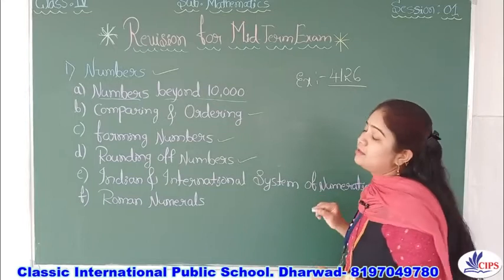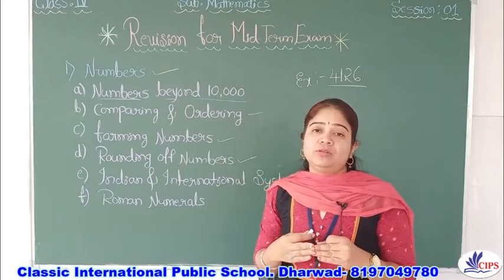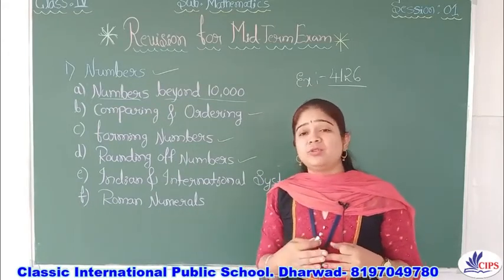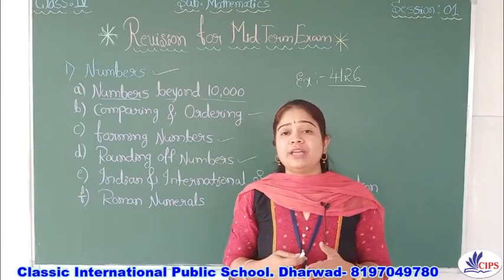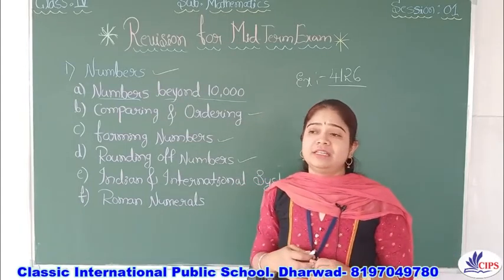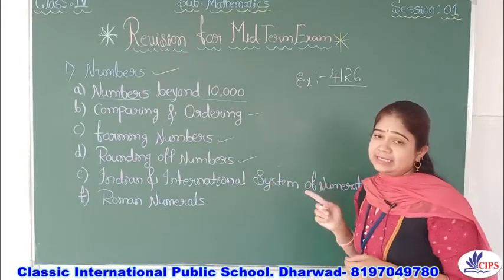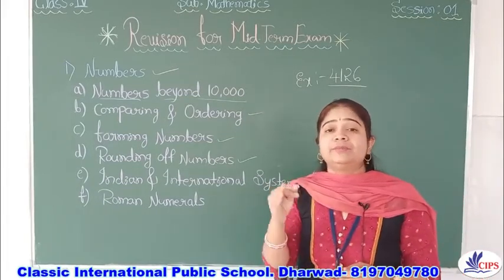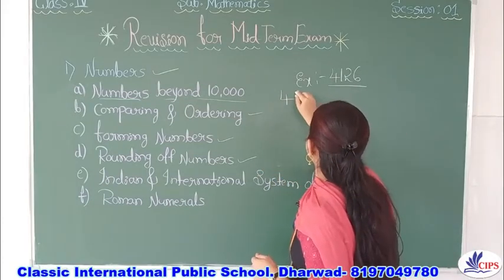4126. So concentrate children and try to write the proper way. Many of you have not written rounding of numbers properly in a test also. I don't know why you are getting confusion about this. Concentrate. Definitely it is going to be easier, right? So look here, 4126 is a number, right?